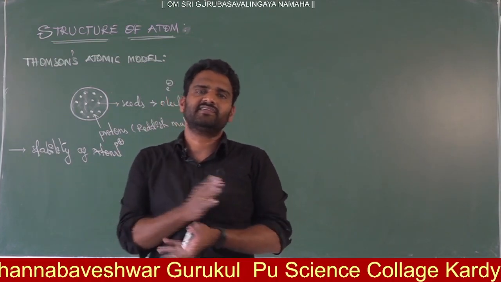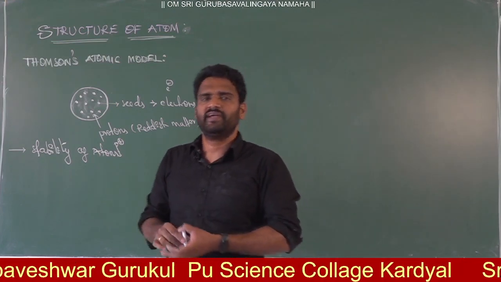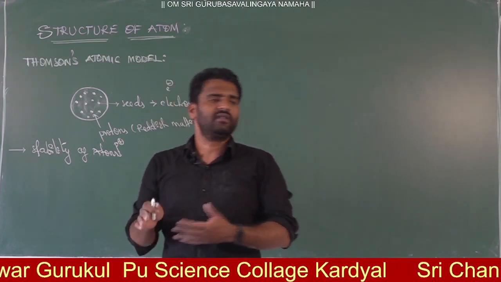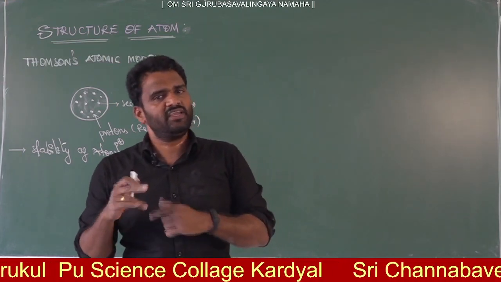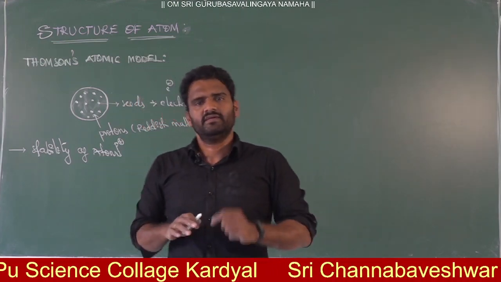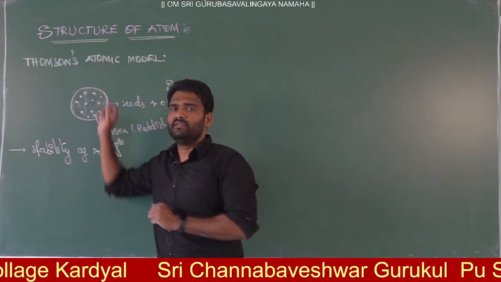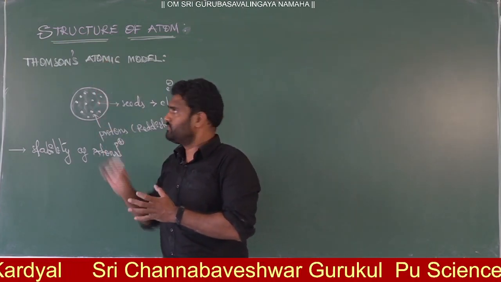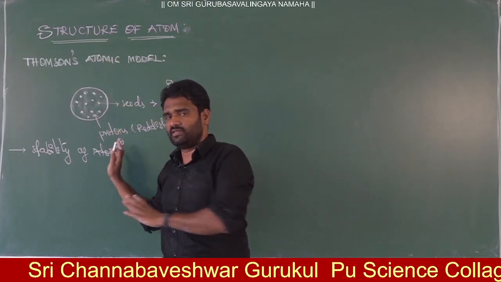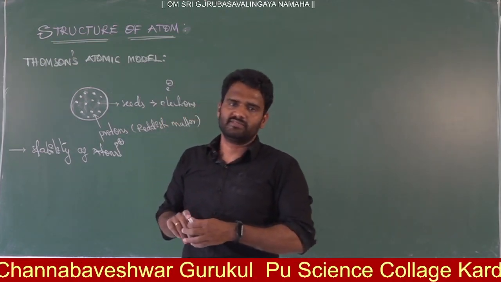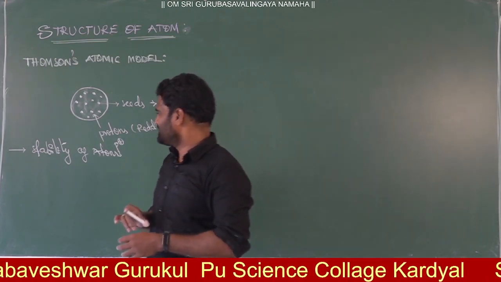Earlier we had the idea that only solids or liquids would conduct, but even gases conduct. He proved that when he discovered electrons in matter. For that work he got the Nobel Prize in 1906. This was the additional information.